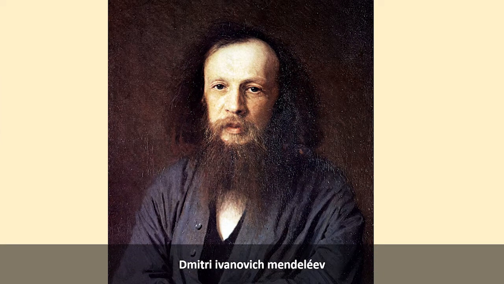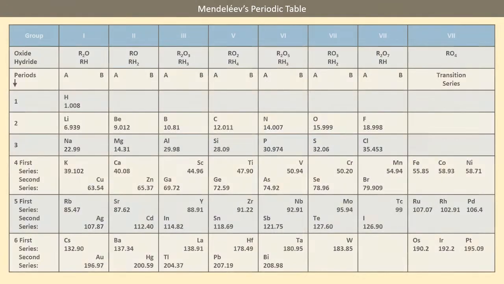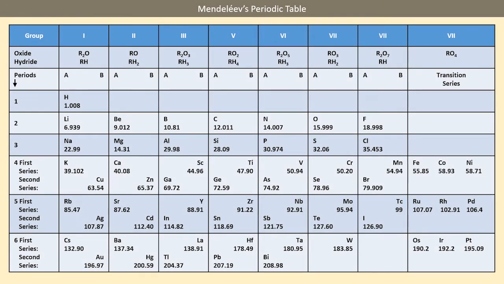Making order out of chaos. Mendeleev's periodic table. Even after rejection by many scientists, some still continued their research on the elements and their properties. And the main credit for classifying elements goes to Dmitri Ivanovich Mendeleev, a Russian chemist. He was the most important contributor to the early development of a periodic table of elements wherein the elements were arranged on the basis of their fundamental property, the atomic mass, and also on the similarity of chemical properties.